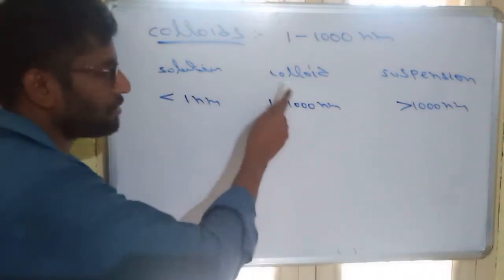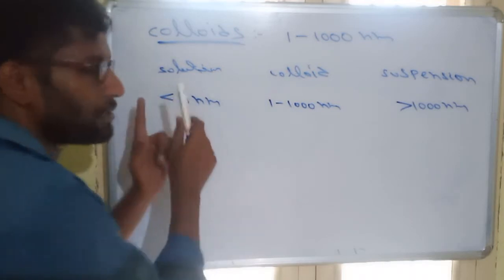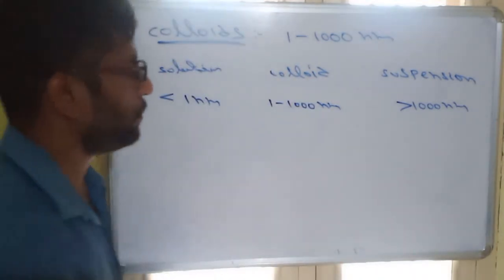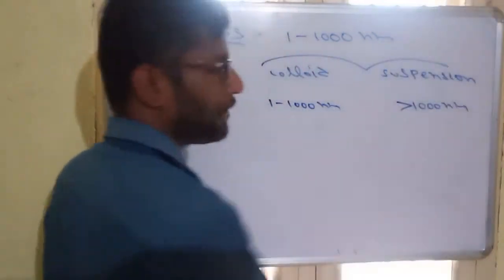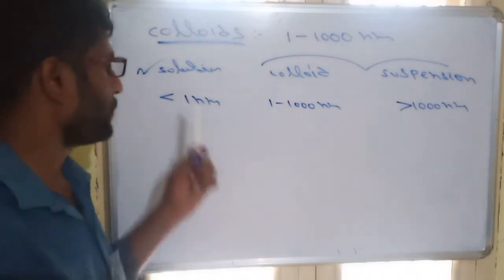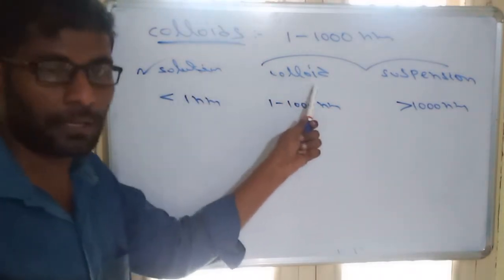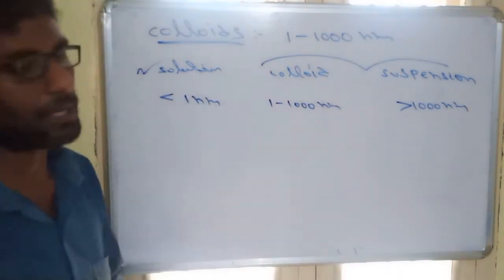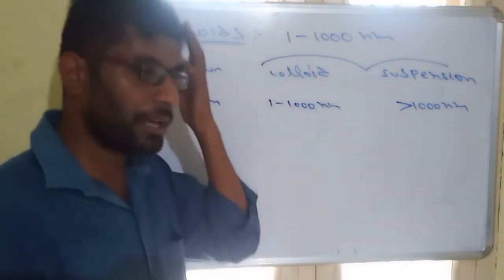But at the same time, these two are different. A solution is homogeneous, whereas a colloid is heterogeneous. Both colloids and suspensions are heterogeneous, whereas a solution is homogeneous. In solution and colloid, the similarity is that particles are not visible. The difference is that both have different pictures. This is homogeneous and this is heterogeneous.